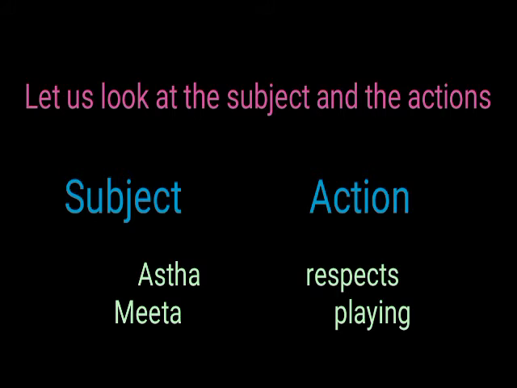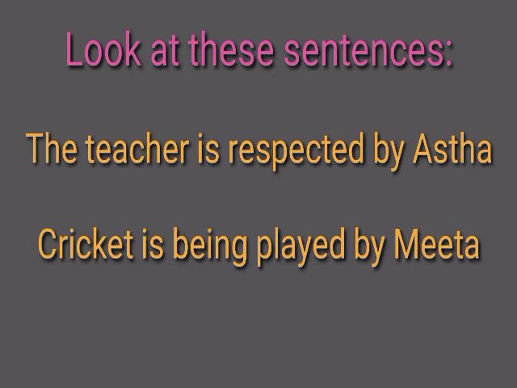In the previous sentences, the subject was Astha and respects was the action, and Meetha was the subject and playing was the action. Now look at these sentences. The teacher is respected by Astha and cricket is being played by Meetha. In these sentences, we can see who is performing the action. We can see that Astha and Meetha are the doers. Doer कौन होते हैं? जो एक्शन करते हैं वही doer होते हैं.